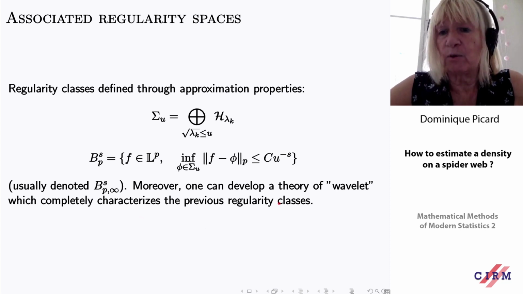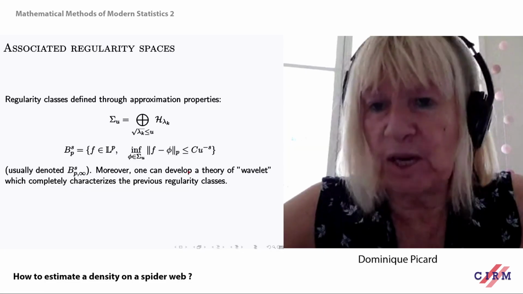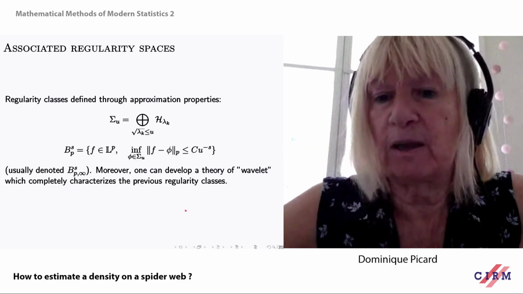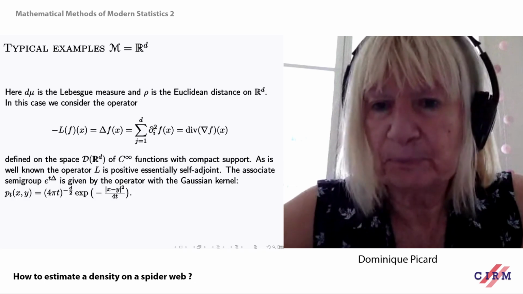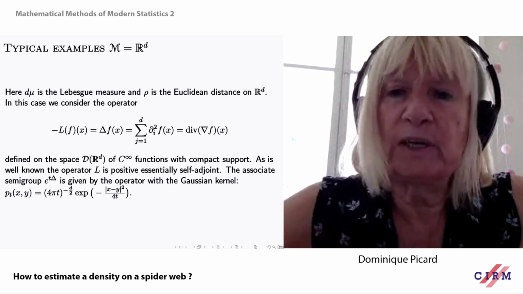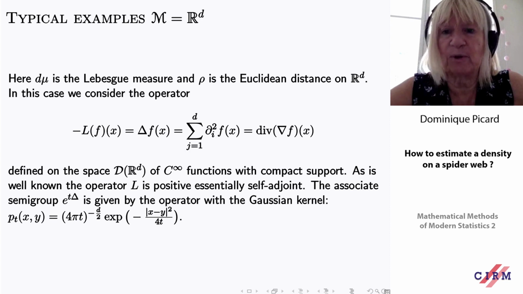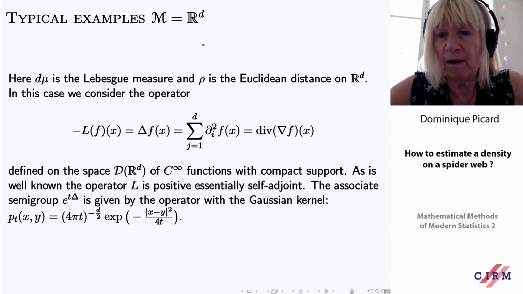In fact, people in harmonic analysis are also able to develop a wavelet theory which characterizes this kind of regularity spaces. So, typical examples, I will give you quite quickly because I don't have a lot of time. If you take R^d, then you take the classical Laplacian, minus the classical Laplacian because we want a positive operator.